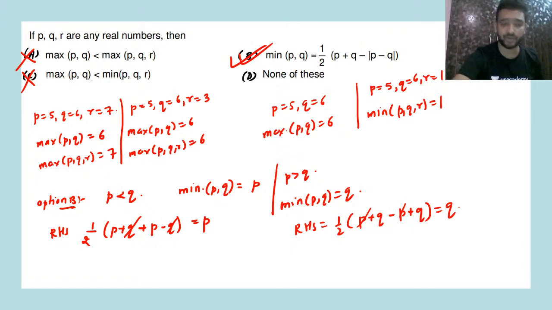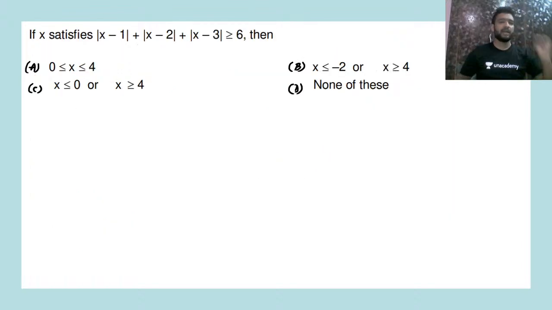Moving on to the next one now. If x satisfies mod of x minus 1 plus mod of x minus 2 plus mod of x minus 3 greater than or equal to 6, then yes. Now many of you, what you'll do is you'll try to remove all the modulus signs and try to solve it in all the different cases that are possible. First you'll find out the critical points and then you'll solve all the cases and then find out the value of x. But that will be a lengthy process.